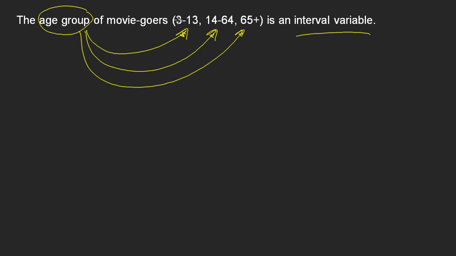So you're either between 3 and 13, I guess that would be a child, and then 14 to 64, that's an adult, or 65 plus, that's a senior. Now these age groups, although they do have numbers involved in them, do not make up an interval variable. The reason for that is that interval variables have to have options or values that are equal in their size.